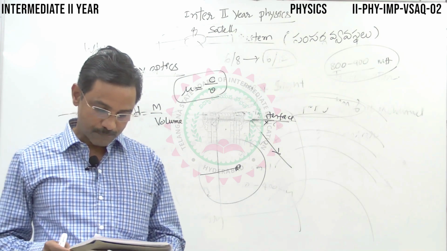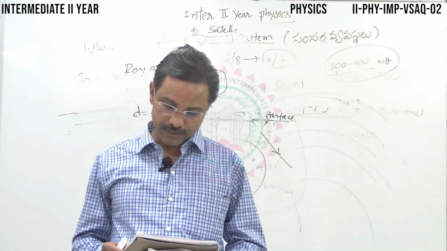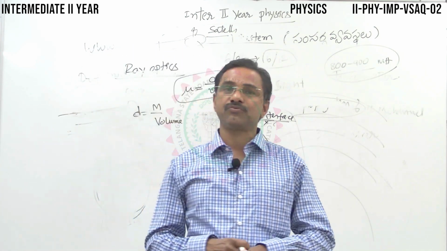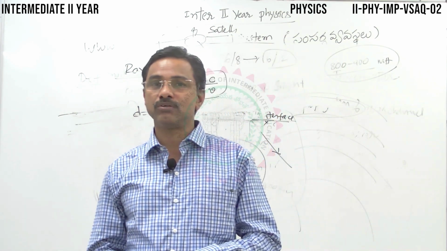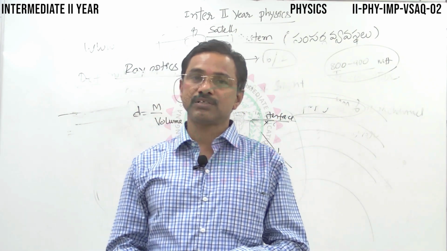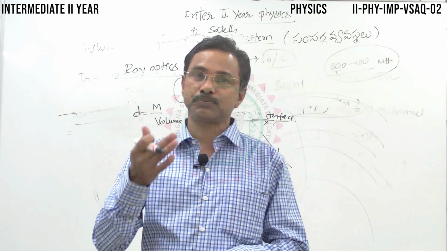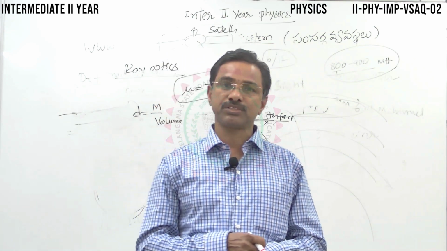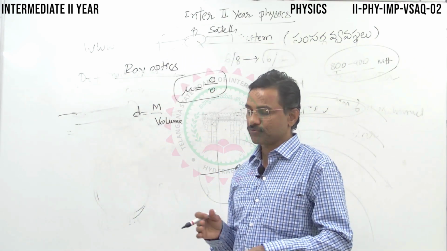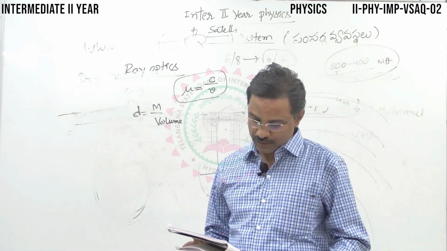I repeat: ordinary mass density, which you are familiar with, is mass per unit volume, whereas optical density means the ratio of speeds of light in two different media.